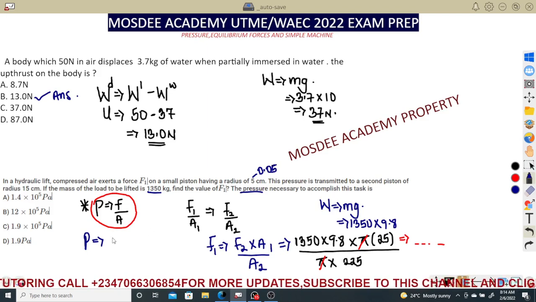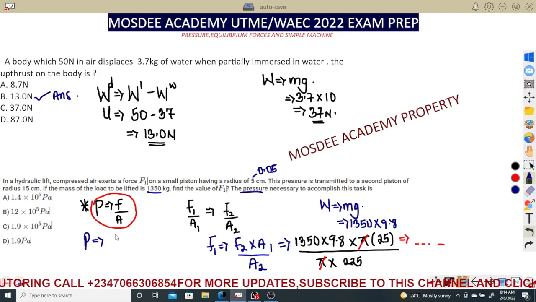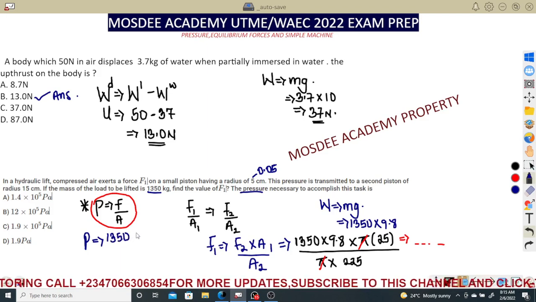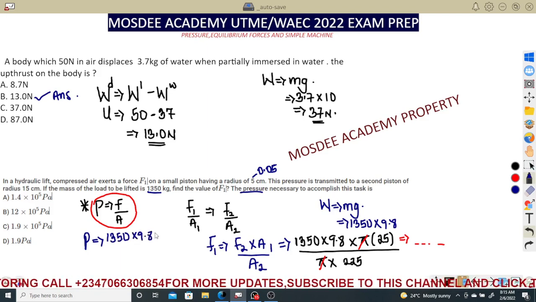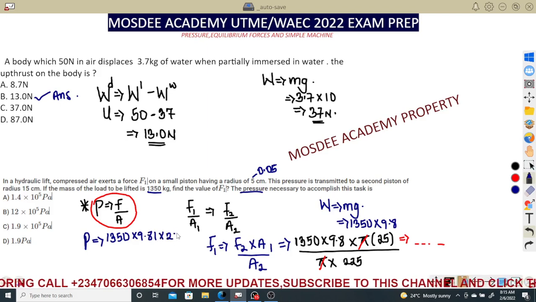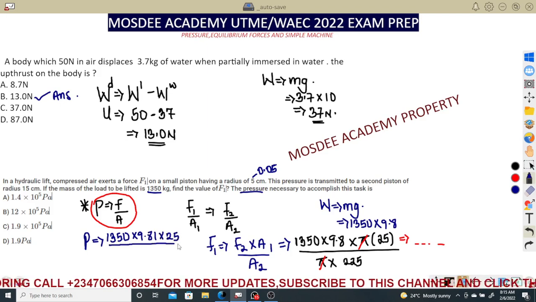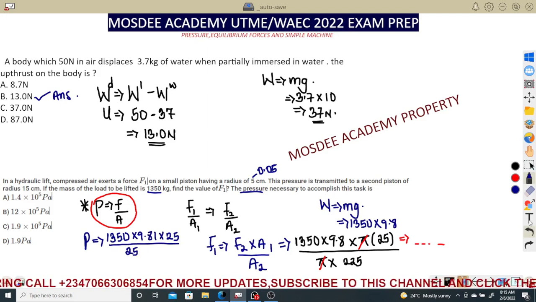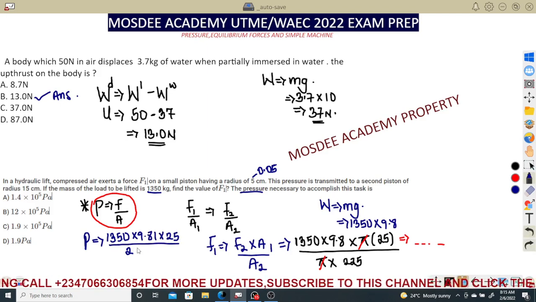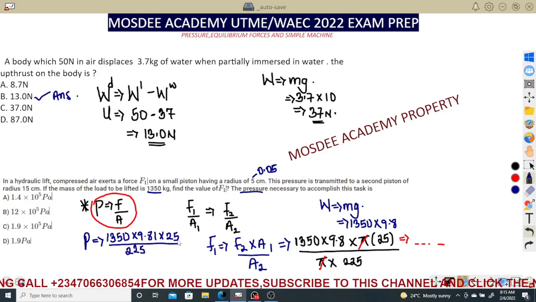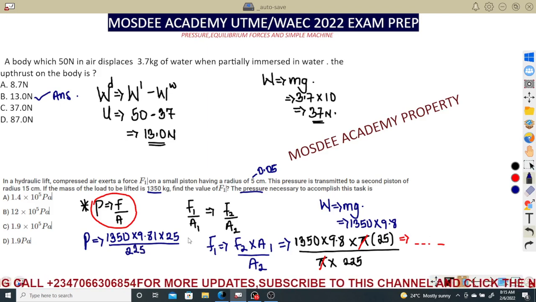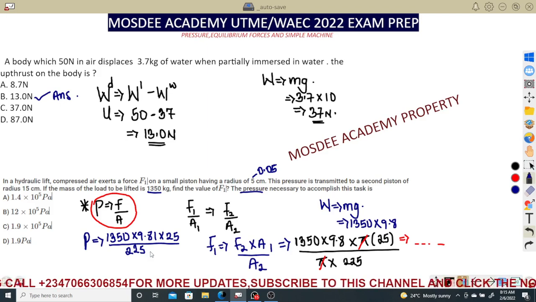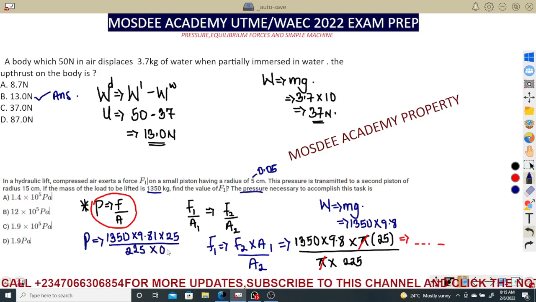And if you go by that, I think I should have, don't mind me, 1350, my answer for force, times 9.81 times 25, divided by 225, it's not 25, which is the answer, divided by the area. Area is 0.05. If I turn division to multiplication, that 0.05 will come here.